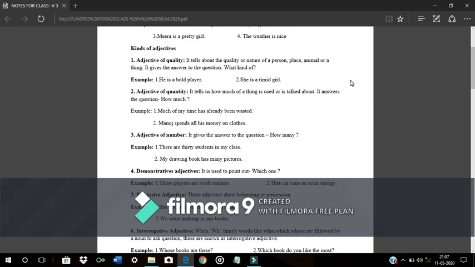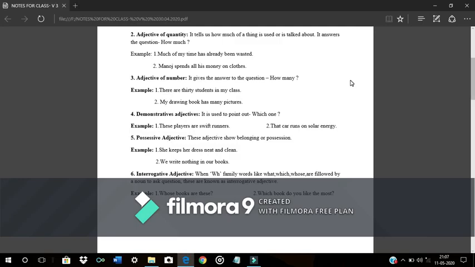Sixth one is interrogative adjective. When WH family words like what, which, whose are followed by a noun to ask questions, these are known as interrogative adjectives. Or we can say when WH family words are followed by a noun to ask a question, we frame interrogative sentences with WH family words. It is known as interrogative adjective.